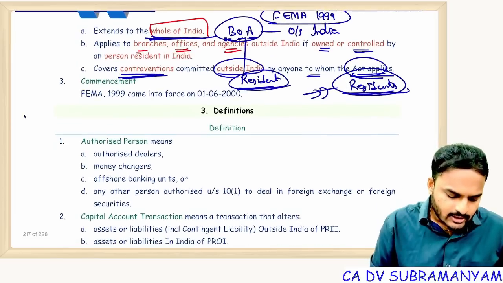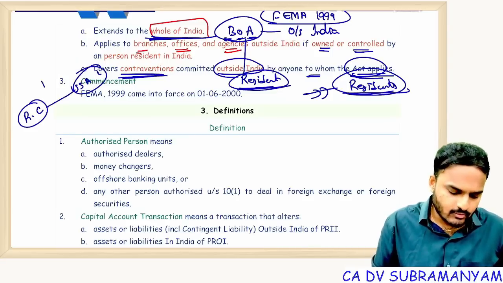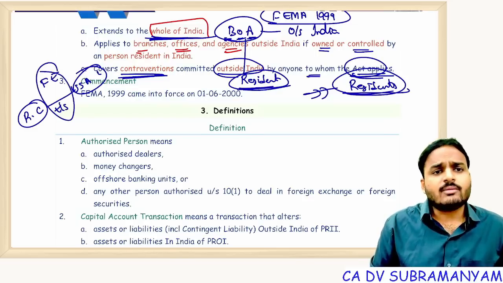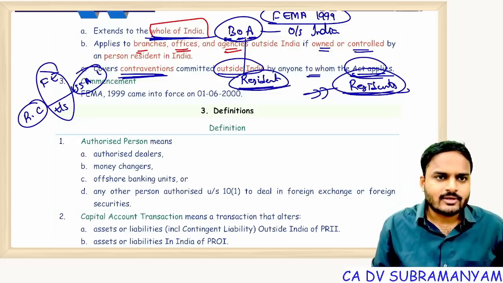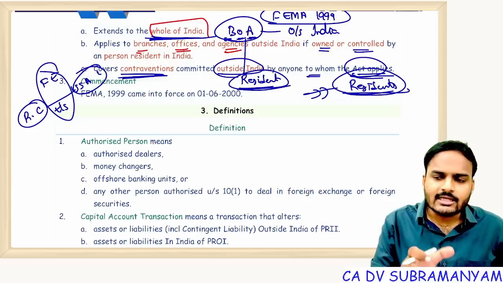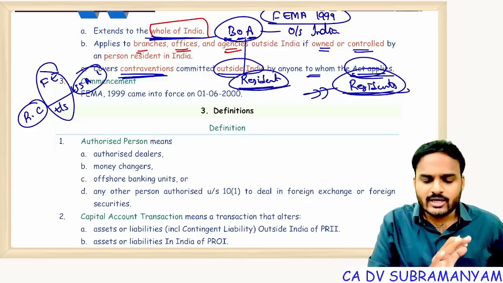Suppose a Russian citizen and a USA citizen both enter into a foreign exchange transaction only. Is FEMA applicable to this, sir? Not applicable. Why not applicable? Because an Indian resident is not involved. The transaction is happening outside India, and it is between two persons who are not residents of India.